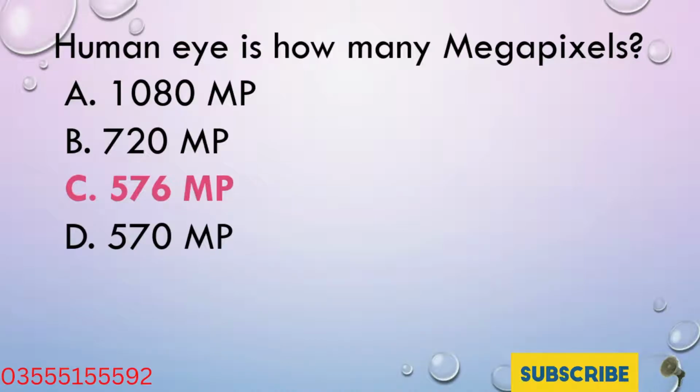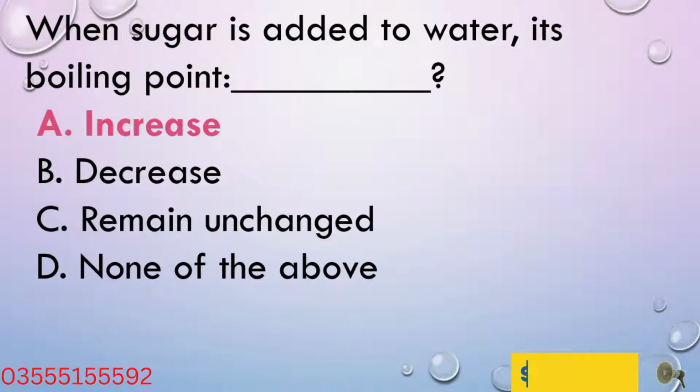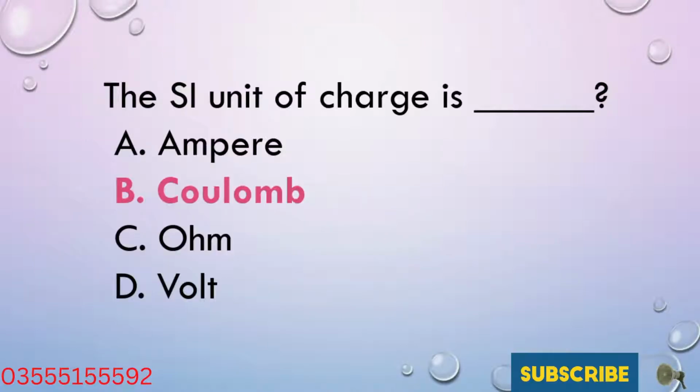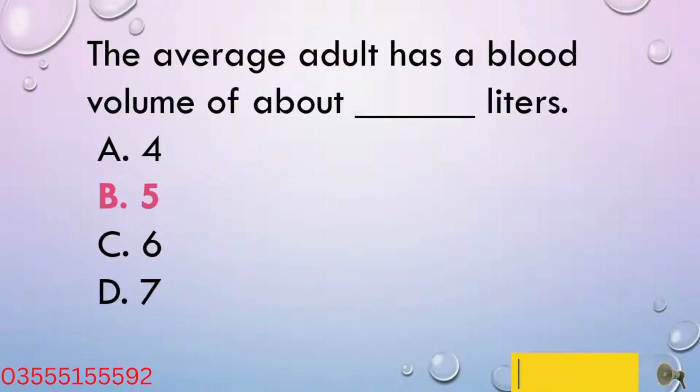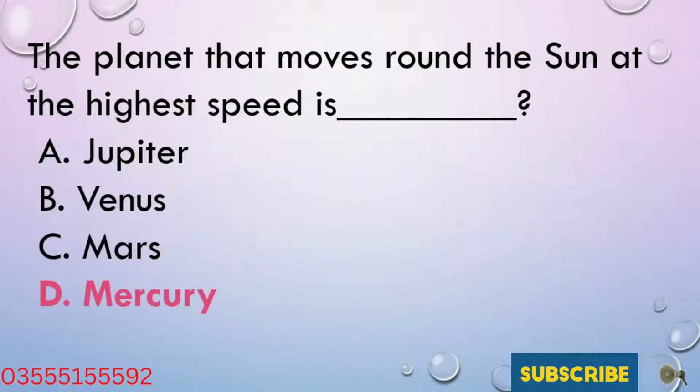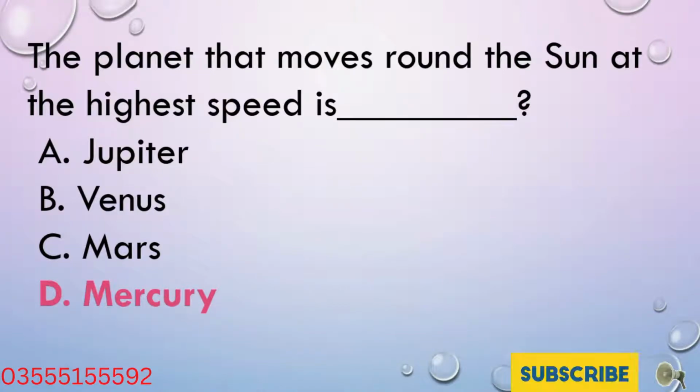Human eye is how many megapixels? 576 MP. When sugar is added to water, its boiling point increases. The SI unit of charge is coulomb. The average adult has a blood volume of about 5 deciliters. The planet that moves around the sun at the highest speed is Mercury.